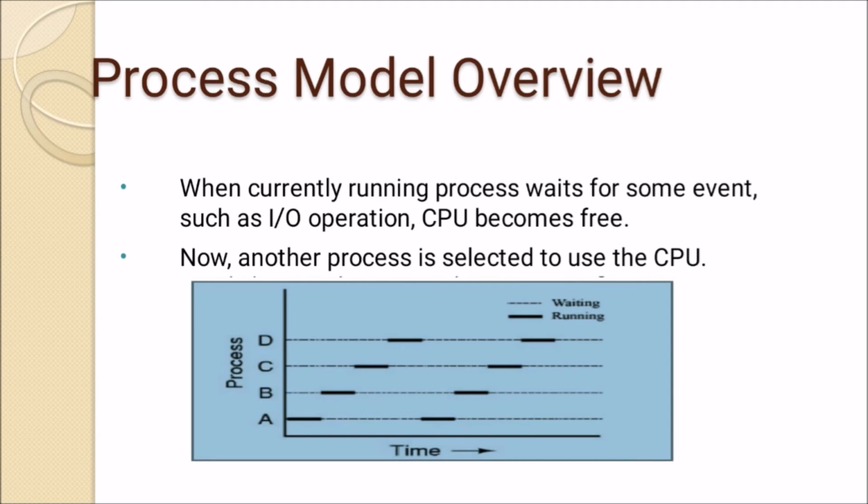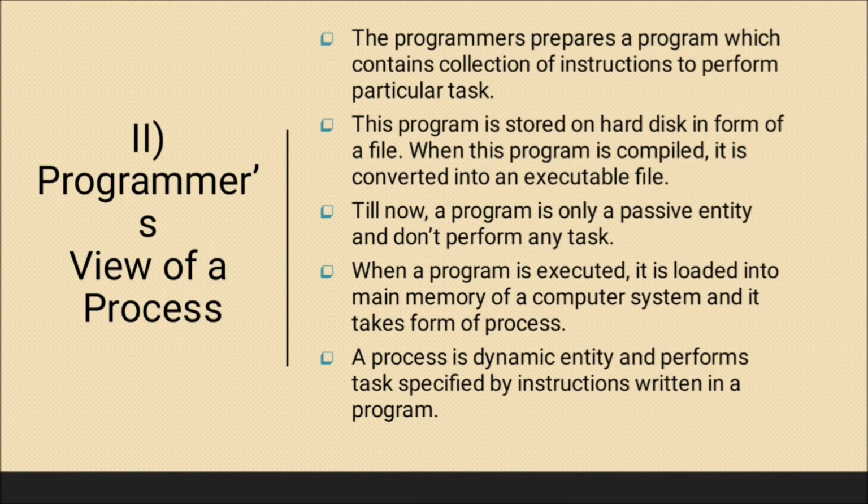Now A has completed its keyboard event and it will be executed again. Likewise, now process B completes its printer action and it is also executed again. So this is how processes are in the main memory and executed in the CPU.